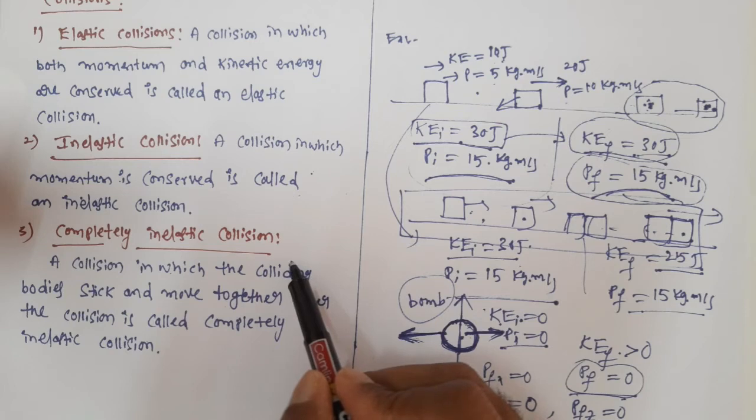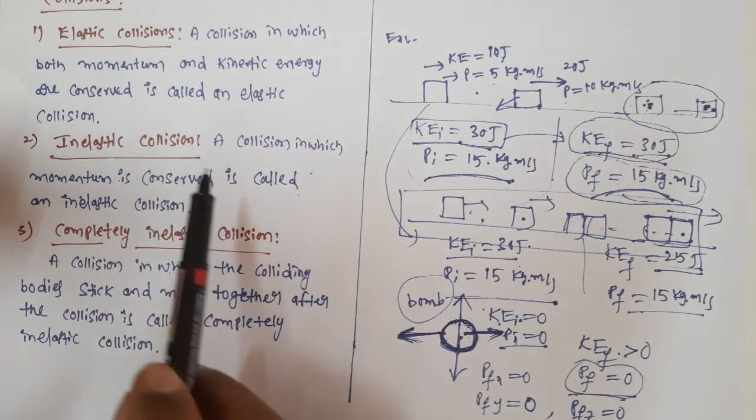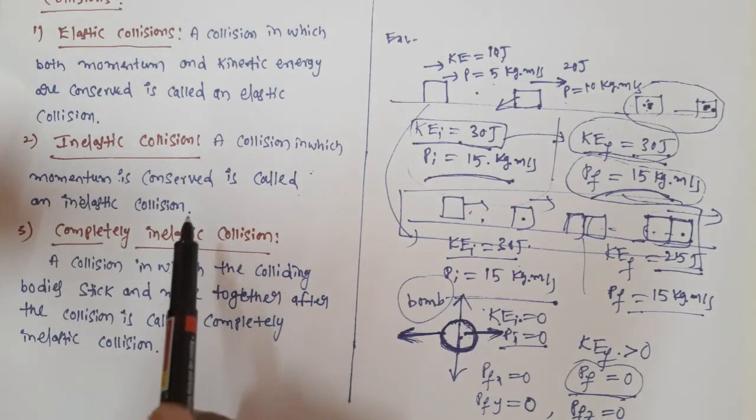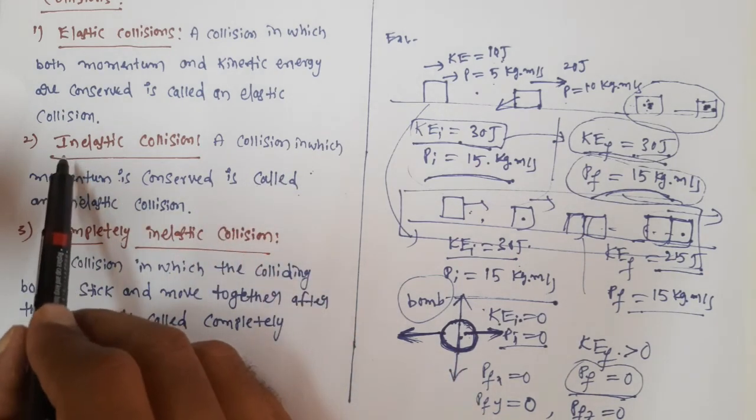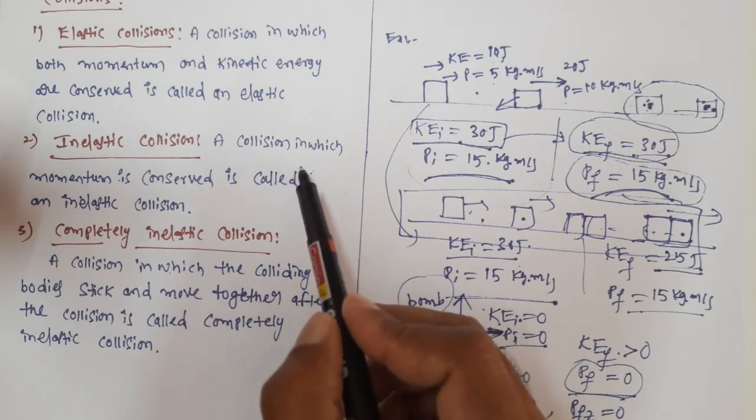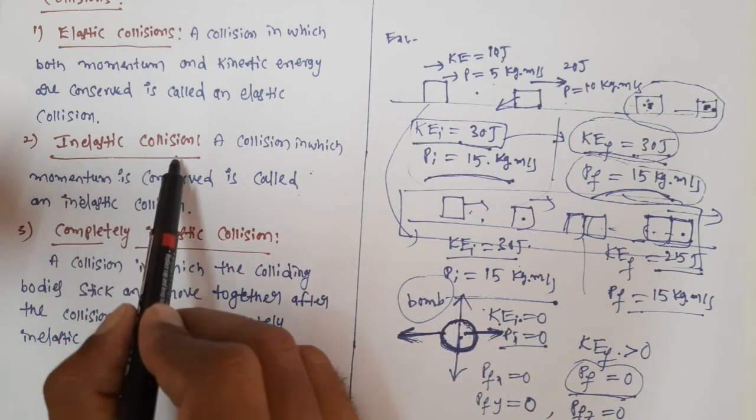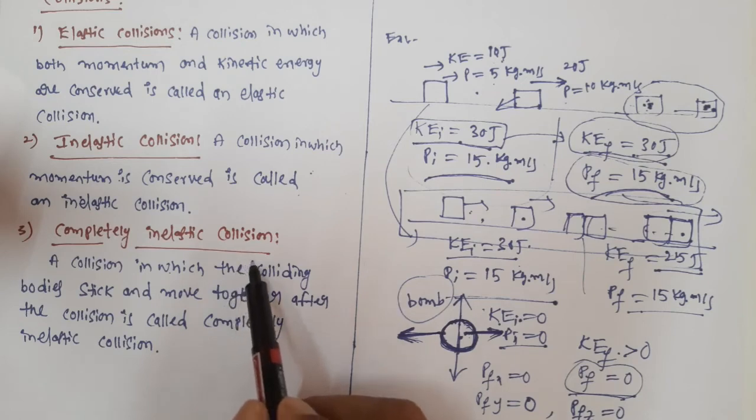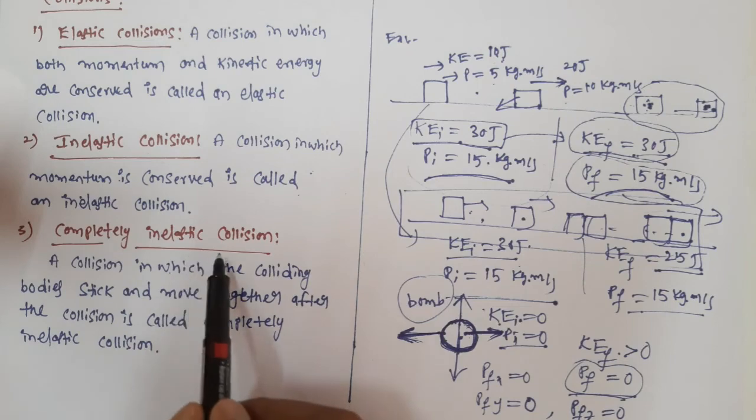velocity. Based on conservation of momentum and kinetic energy, we define collisions in only two types, that is elastic and inelastic. But in inelastic we have two types. If momentum is conserved but kinetic energy is not conserved, and after the collision the bodies move separately, that collision is inelastic collision. Only momentum is conserved in a collision, and after the collision if the colliding bodies stick and move together, then the collision is called completely inelastic collision.